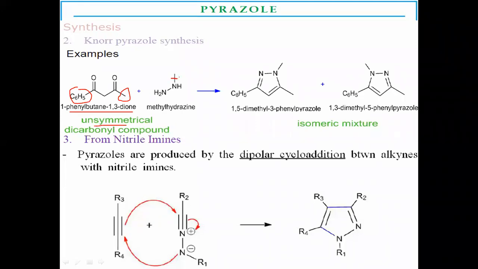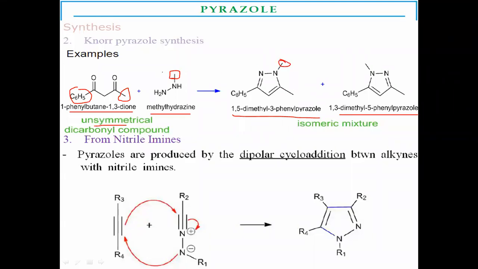Here in the example, instead of simple hydrazine, you have to give a substituted hydrazine, that is methylhydrazine. It reacts with 1-phenylbutane-1,3-dione. There is formation of isomeric mixtures. That is the 1,5 positions.